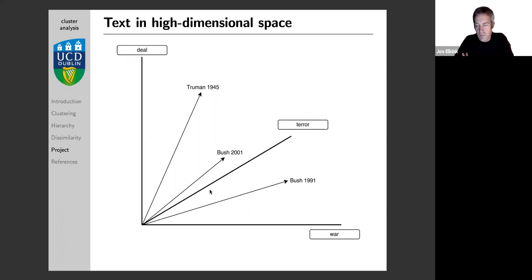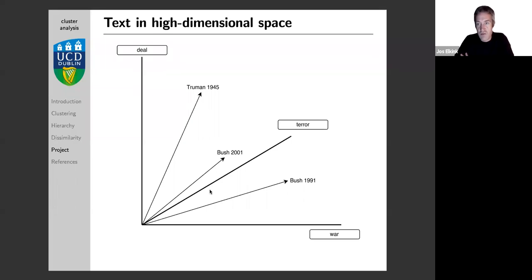And what we're going to do with this matrix, you can actually flip the matrix. You can have a matrix where every row is a speech, every column is a word. You can also have a matrix where every row is a word and every column is a speech. Same information, just rotated. But the kind of thing it depicts then has suddenly changed. So we are going to look at studying high-dimensional spaces in which we can look at distances between observations, exactly like we do in the cluster analysis.